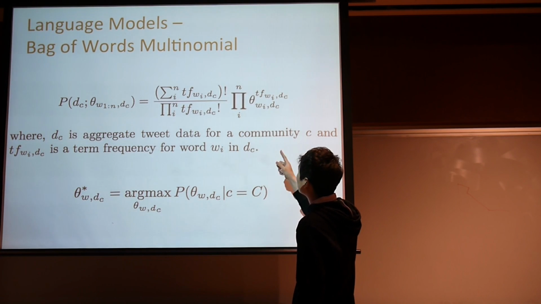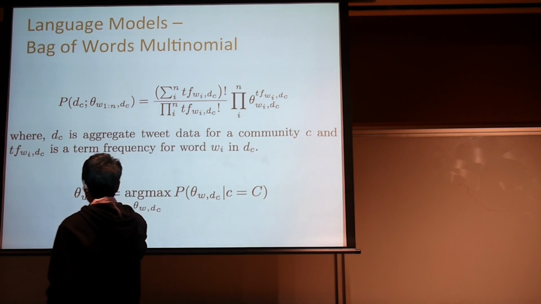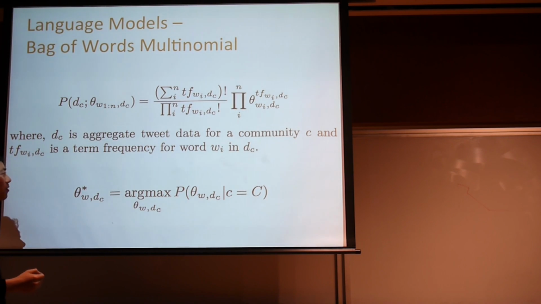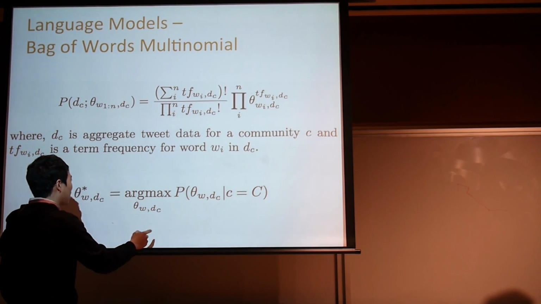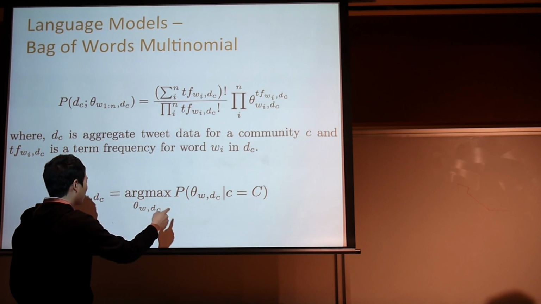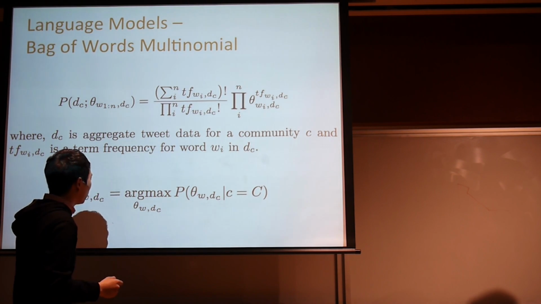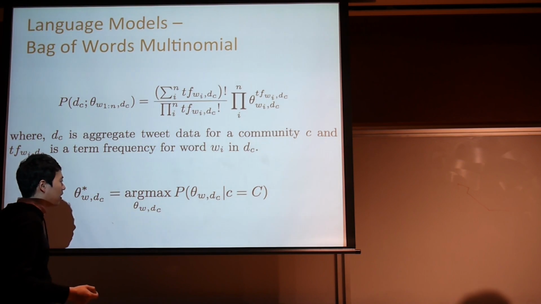Then to get the parameter vector for a community, say c, we did MLE. Given that we have observed the community index, let's just call it capital C, we can maximize over the probability distribution to get the multinomial parameter for a specific word and community.